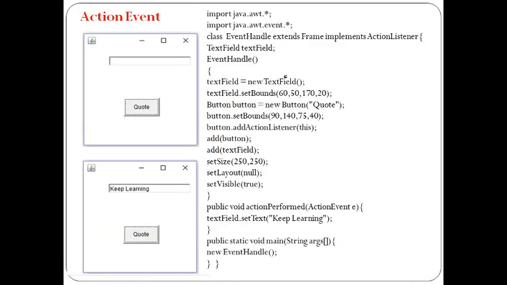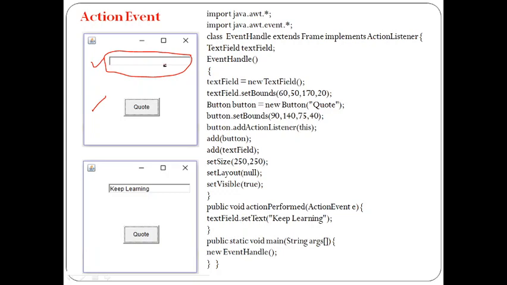Next, see here, I have taken one simple concept. I have one text box and one button. If I click on the button, some information has to appear in the text box. That is my task. So how am I going to achieve this by using a simple Java program, I can explain. Please try to follow.